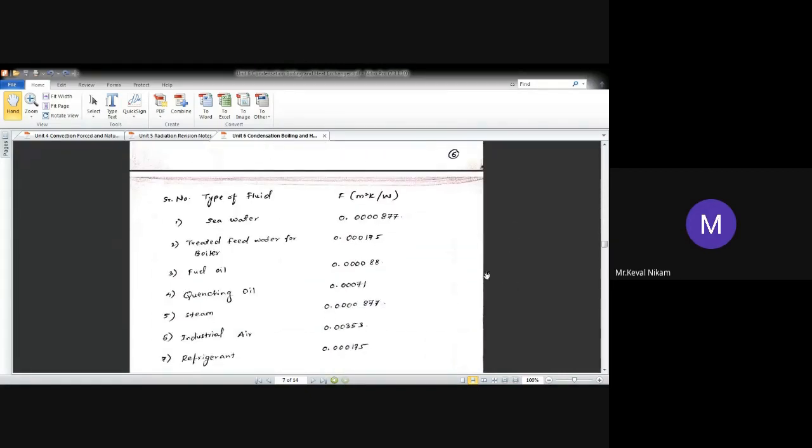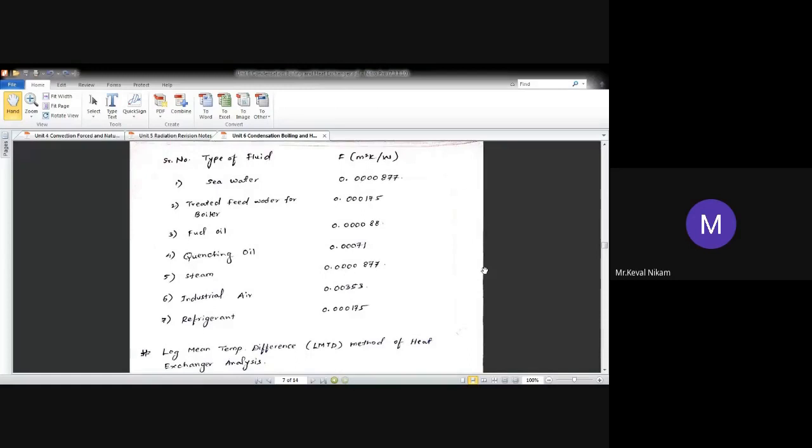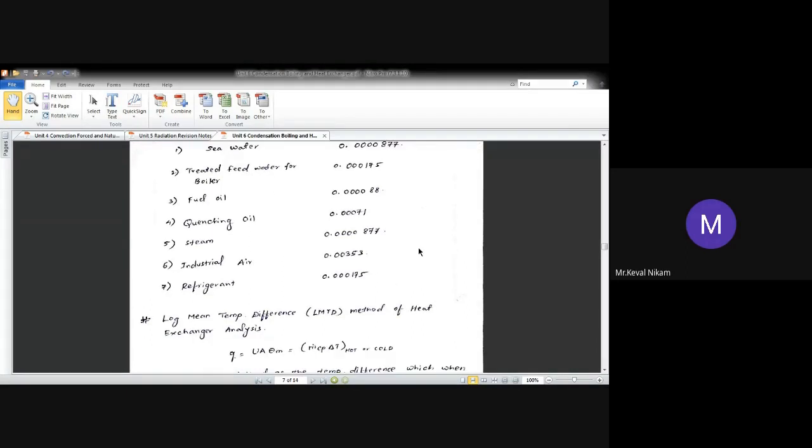Okay, so some of the fouling factors are listed over here. That is, how much to consider for sea water, fuel oil, quenching oil, steam, industrial air, and refrigerant. So depending upon the type of fluid, your fouling factor is going to change.